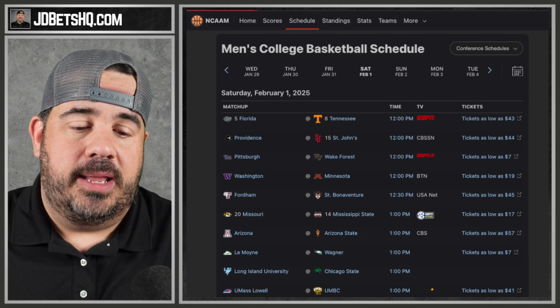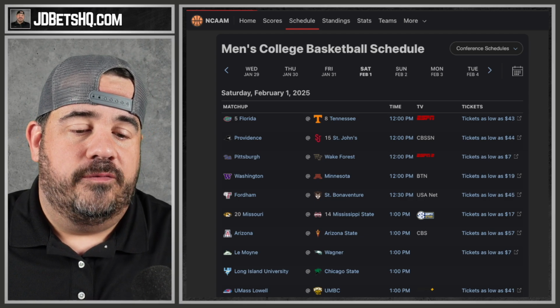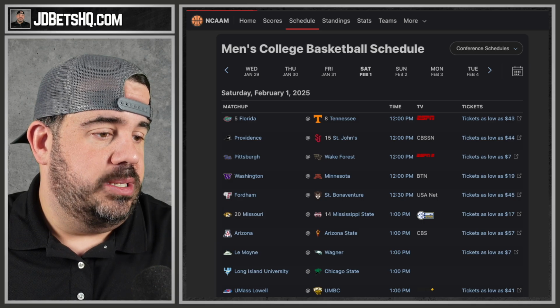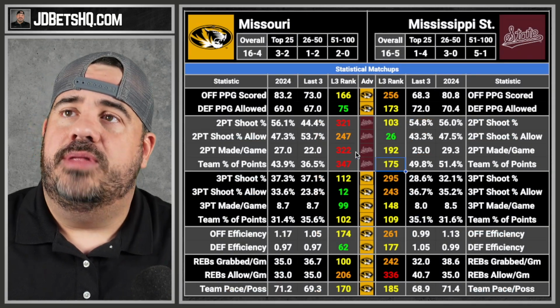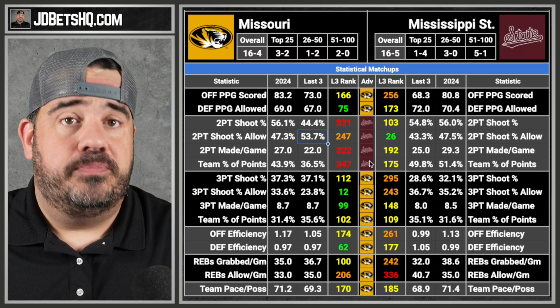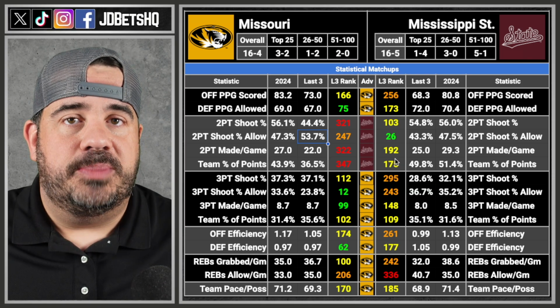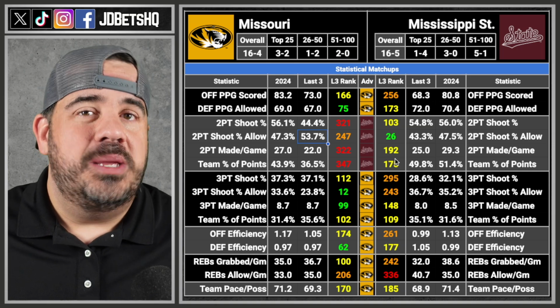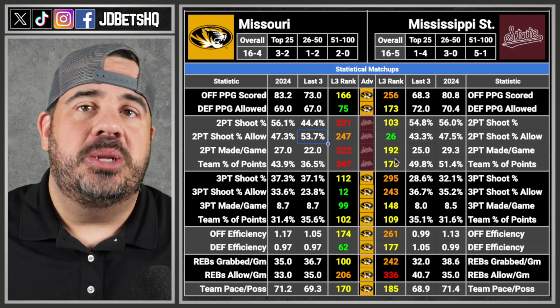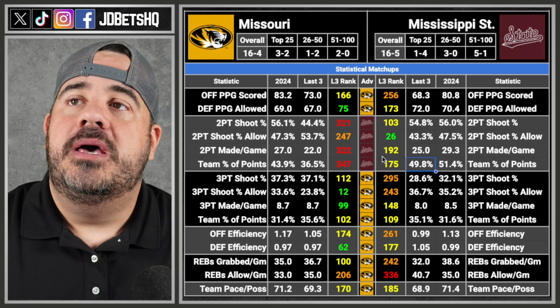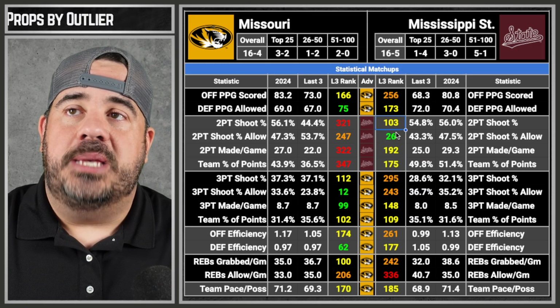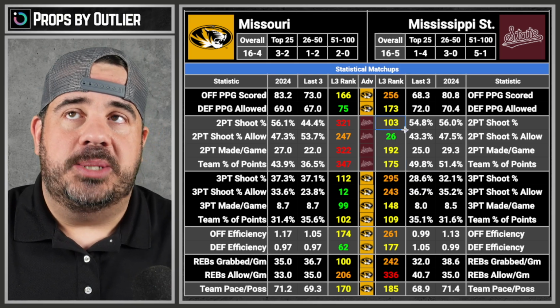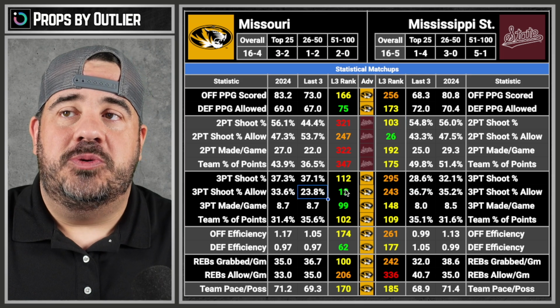So let's go ahead and jump over to the first game on our sheet, which is Missouri and Miss State. Interesting. Pull that up. Bang. So there are 4 advantages. I bumped them up to 100 spots now instead of 50 because I want them to be true advantages, not mostly advantages. You see what I'm saying? I want some real value, especially on a day like today where there's so many games. So here we see Miss State has 2 massive advantages, over 100 each for offense. Missouri has 2 massive advantages from here.